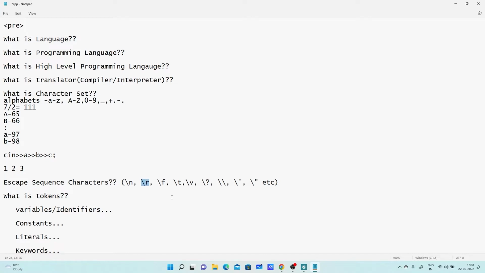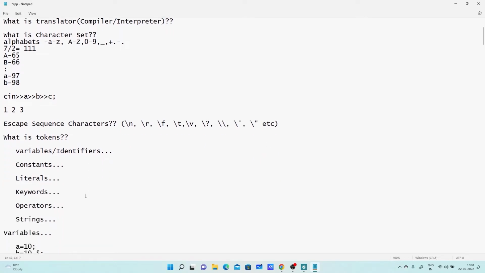So these are some meaningful escape sequence characters available in programming languages, and that is generally used for output purposes, right? So the next point is what?